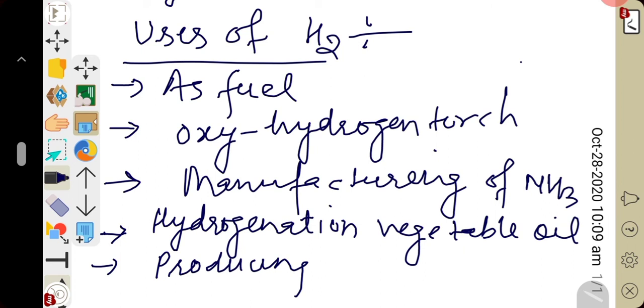Right? Similarly, it can also be used in the extraction of metals. Hydrogen reduces heated metallic oxide. You can see in the chemical properties just before we discussed that hydrogen reduces heated metallic oxides to metals, meaning less active metal oxides. Example I have given you all in this video only, just before.